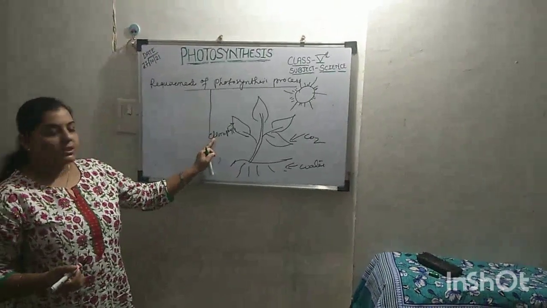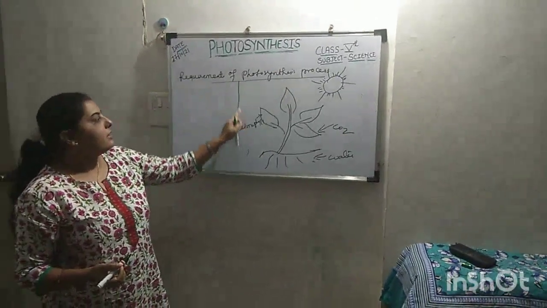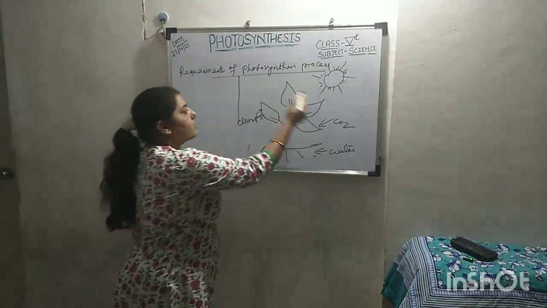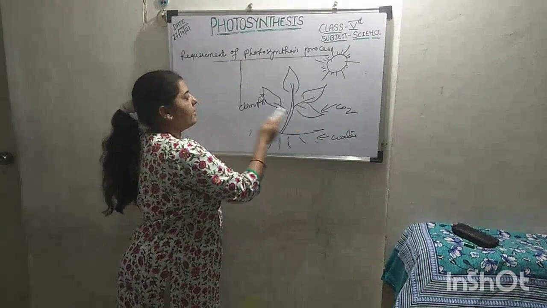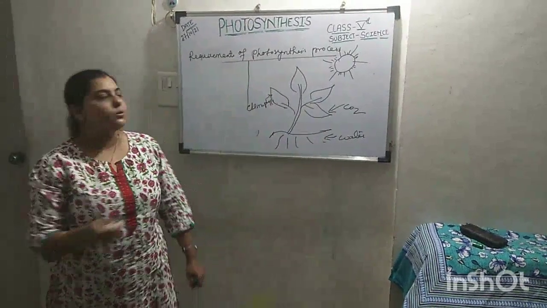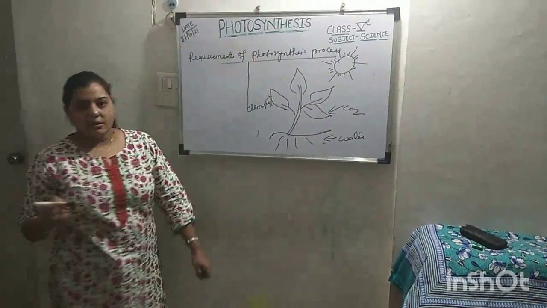Now we can define the photosynthesis process: the process by which plants take sunlight, carbon dioxide and chlorophyll from the atmosphere is known as the photosynthesis process.